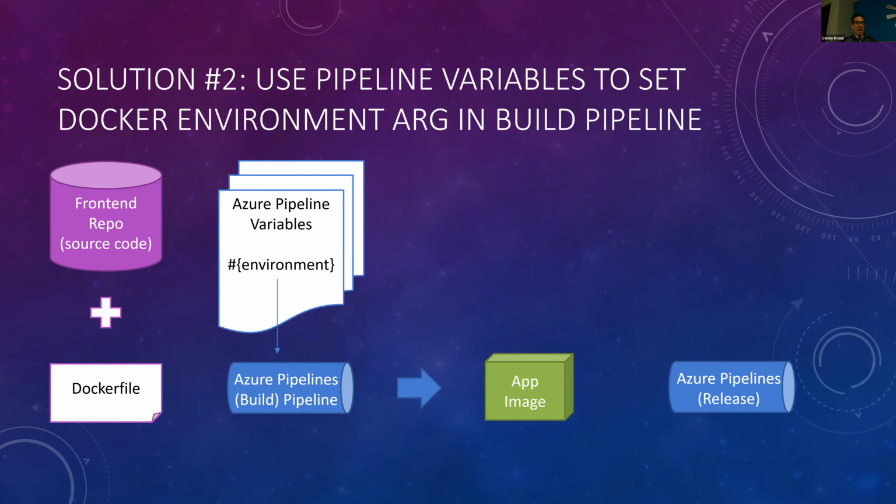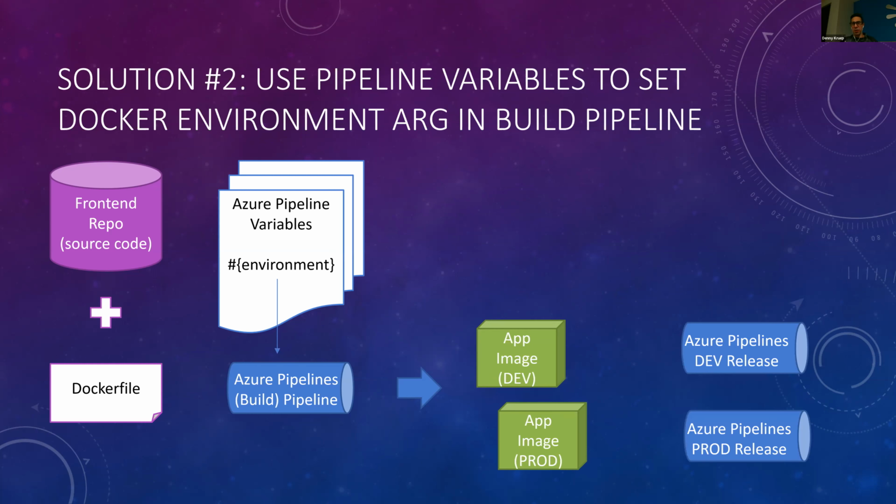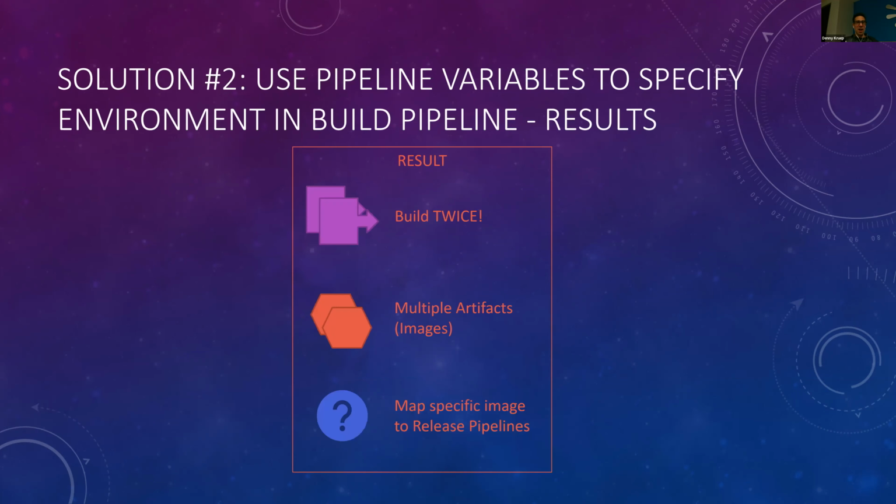But I noticed in that case, I would still be building twice, and I'd still have to manage two different images, one for development and one for production. And then I'd also have to set up some deployment pipelines dedicated to either dev or production as well. So that didn't seem ideal either. I'm still building twice with multiple artifacts, and I still have to worry about how to map these things.